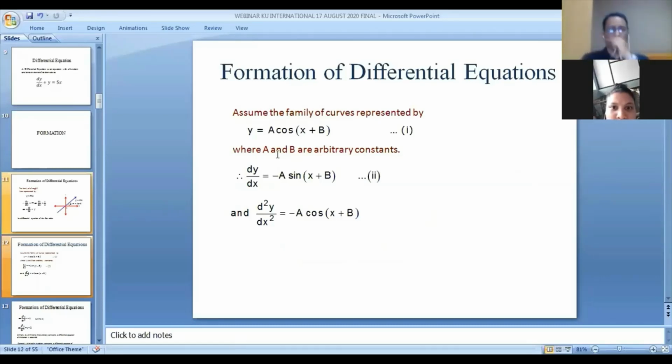Here I am taking one example: y is equal to a cos x plus b, where a and b are the arbitrary constants. How many arbitrary constants are present? Here two arbitrary constants are present. So you have to remove the two arbitrary constants. How can I remove these two arbitrary constants? By differentiating twice.